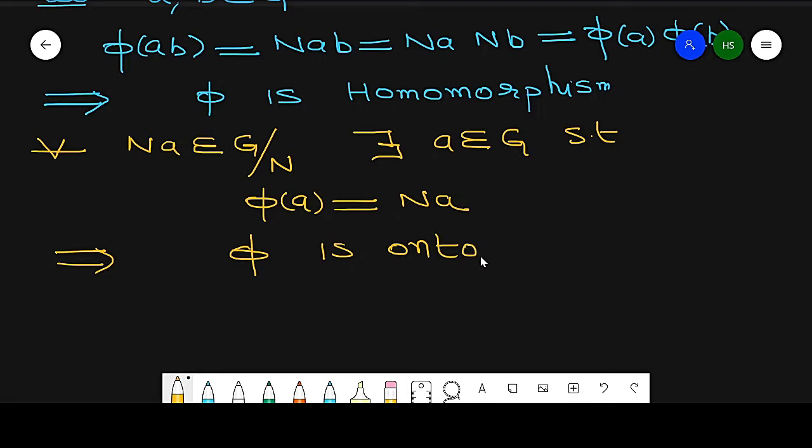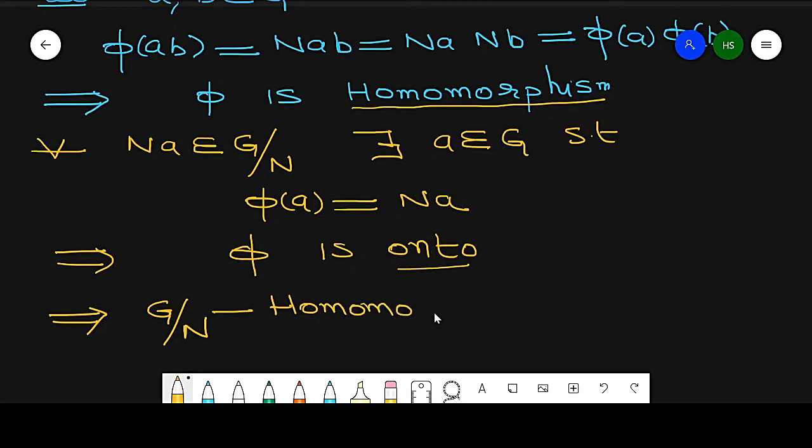Phi is onto and it is a homomorphism. So G by N is a homomorphic image of G. This is my first part: G by N is a homomorphic image of G. This mapping is called a natural homomorphism.